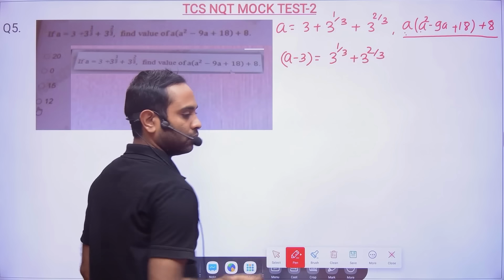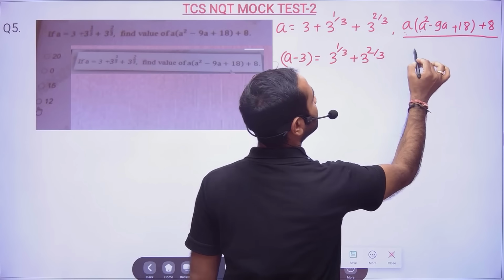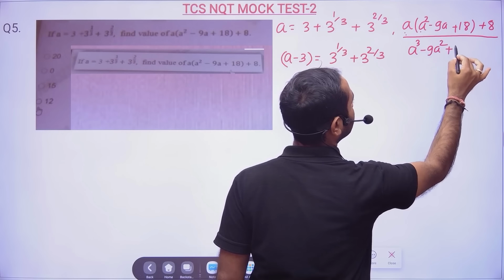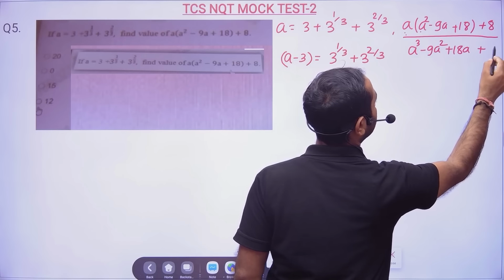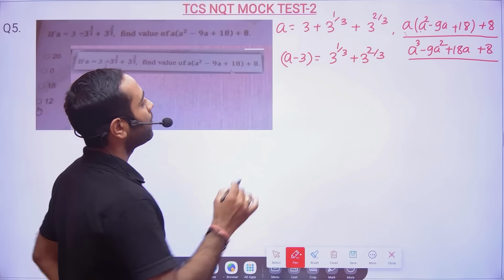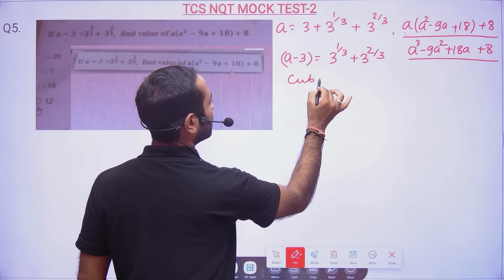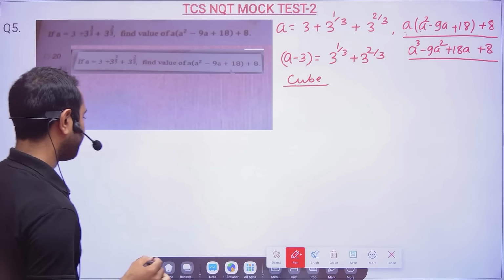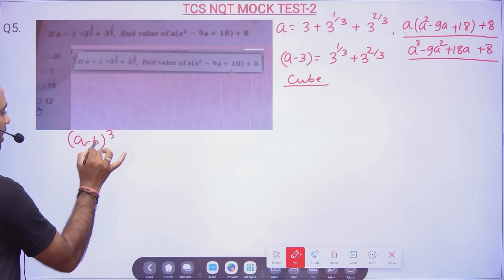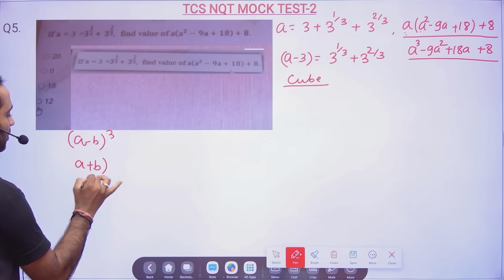Any problem now? Ultimately, if you see, A cube minus 9A square plus 18A and plus 8, this value I need to find out. So what I will do? Cube on both the sides. Now you should know the formula of A minus B cube and A plus B cube.